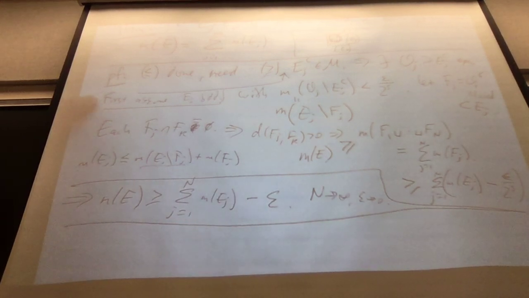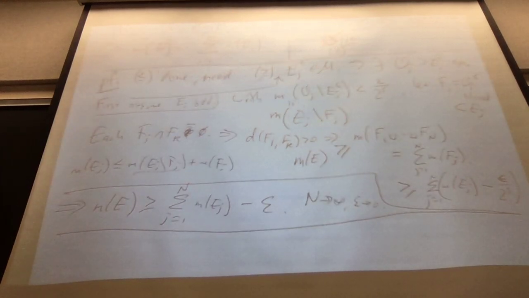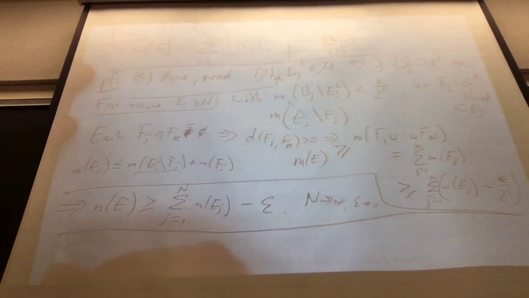We're not done. We assumed that the EJs were bounded. Let me pause a second since people are still writing. How do we get from there to arbitrary EJs? For arbitrary EJs,